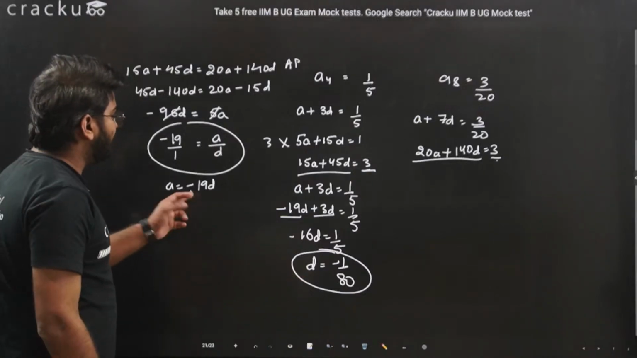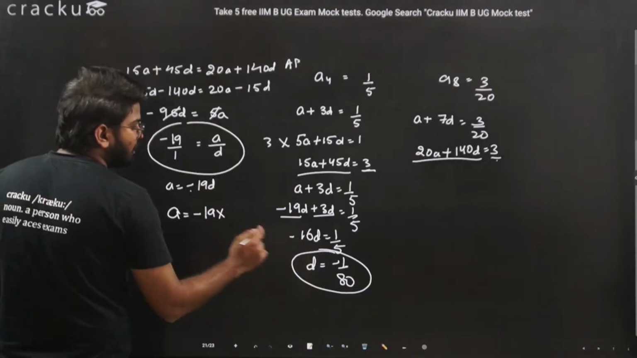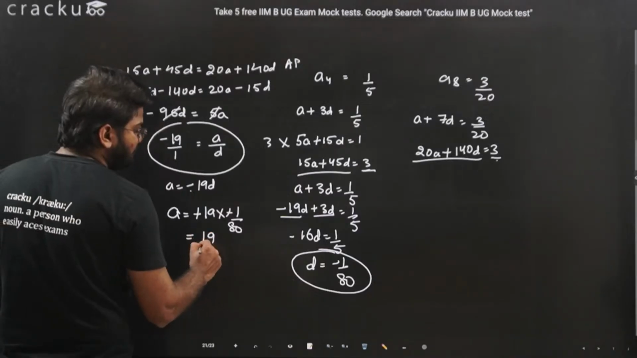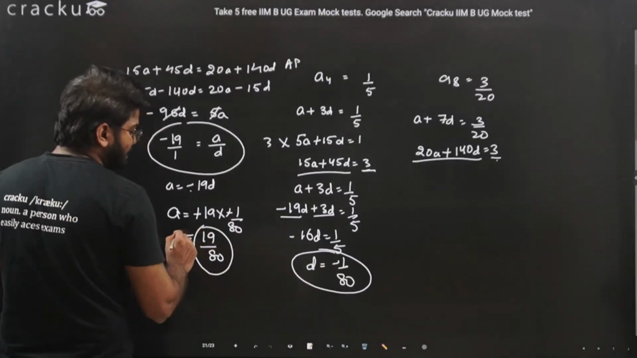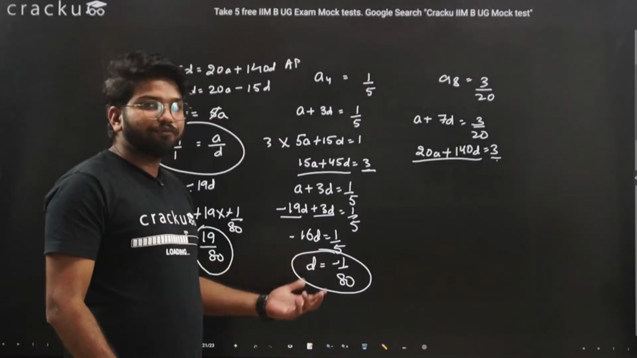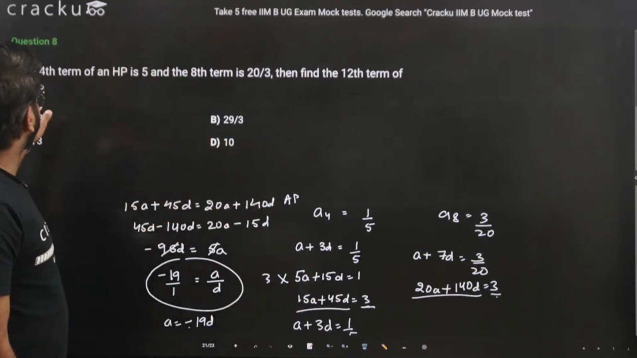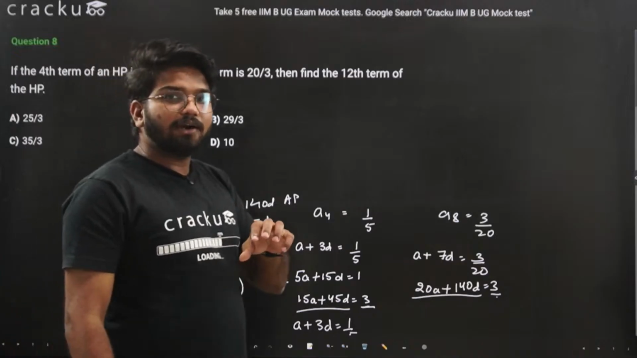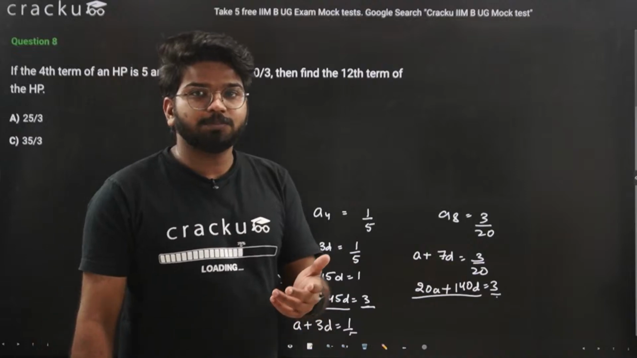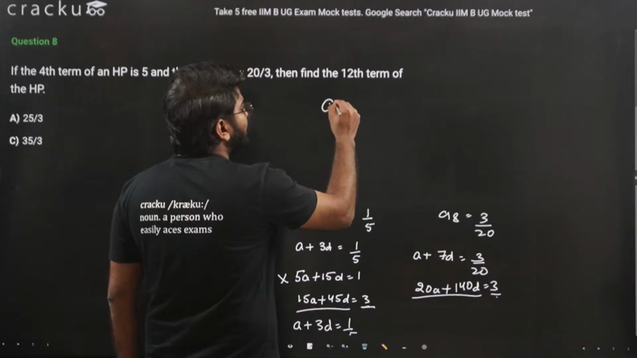If we put D here, we can get the value of A also. That is minus 19 into D, which is minus 1 by 80. Minus and minus will cancel out, so this is 19 by 80. This is equal to A. We have got the value of A, we have got the value of D. We can find out the terms now. We are asked, find out the 12th term of this harmonic progression. If we find out the 12th term of the arithmetic progression and do its reciprocal, it will become the 12th term of the same harmonic progression. So we need to find out the 12th term.